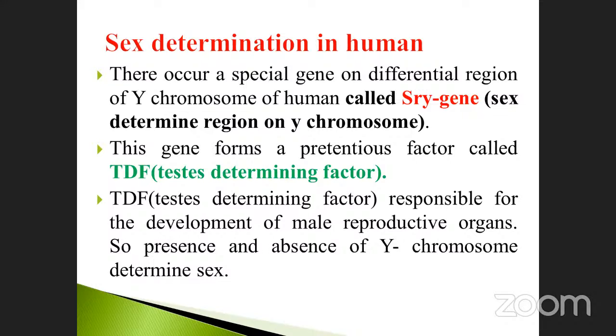Okay, so sex determination in human, just listen here. There occurs a special gene on the differential region of the Y chromosome of human called the SRY gene, the sex determining region of the Y chromosome. What is that? SRY. Sex determining region is called SR, and Y is denoted as the Y chromosome. Don't forget, the SRY gene is nothing but the sex determining region on the Y chromosome.